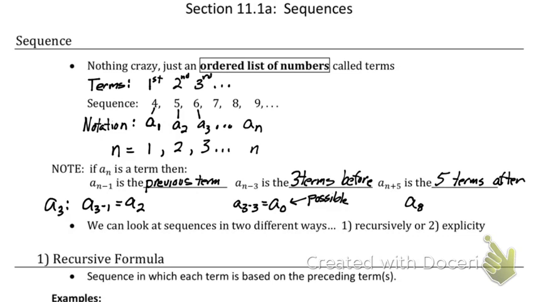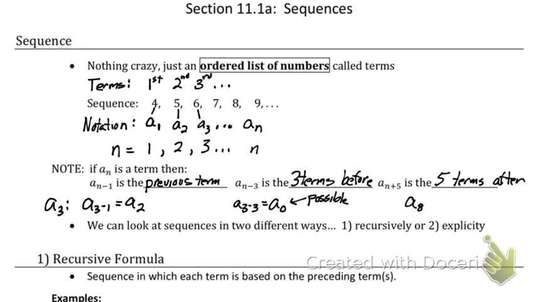I think the easiest way to use this notation is to start talking in that manner, where this is the term before, this is 3 terms before, this is 5 terms after. It's a lot easier to actually do the math then, versus going, oh, if I add 5 to 3, that's 8, that is my 8th term, versus me just saying it's 5 terms after what I'm talking about.